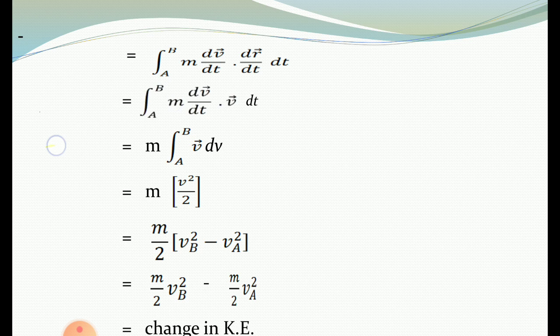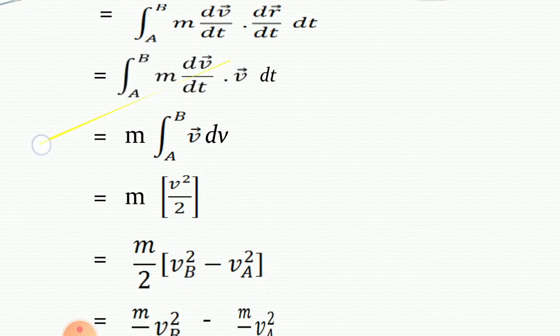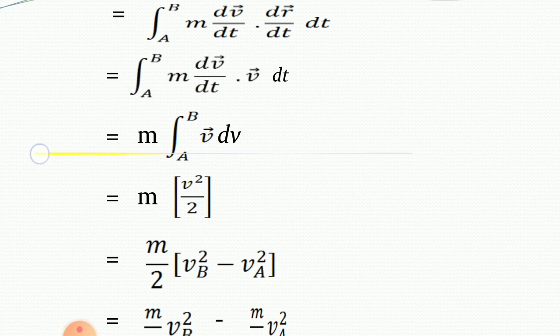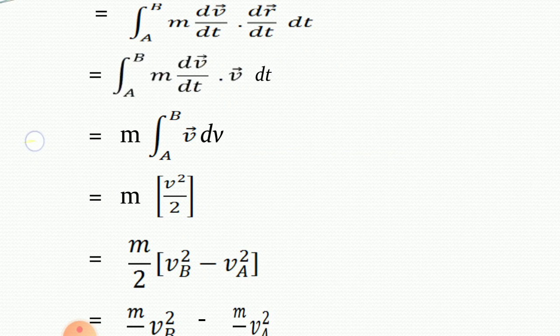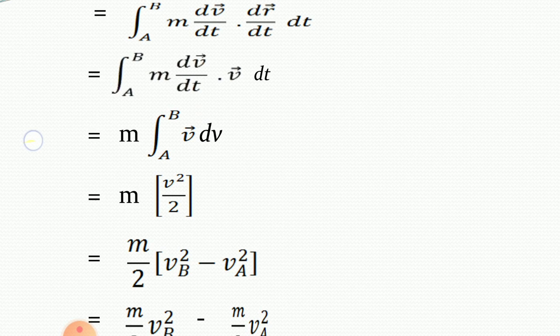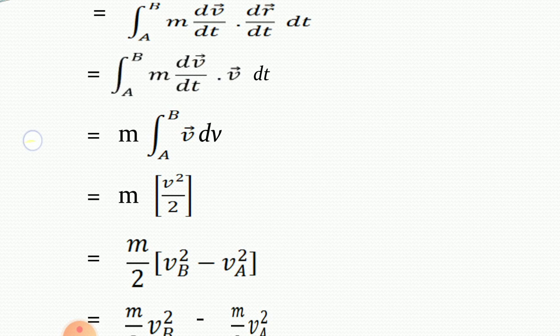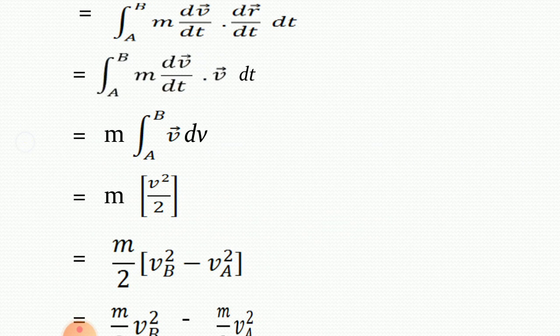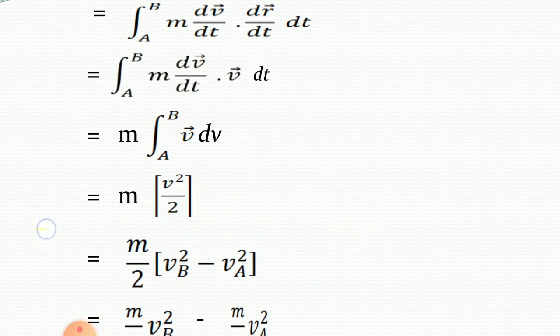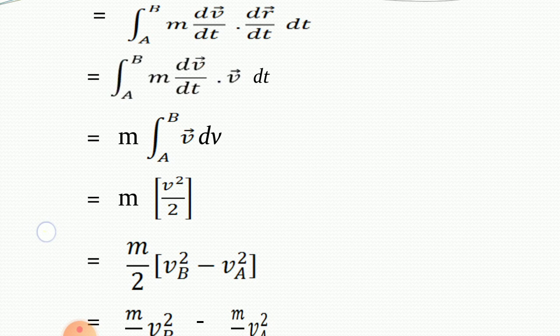Then we shall take this m outside of the integral, and this dt gets cancelled, which will become the integral from A to B of v bar dv. Then the integral of v is v square by 2, with limits from A to B. I forgot to write the limit here, limits from A to B. Take this 1 by 2 outside, it will become m by 2.